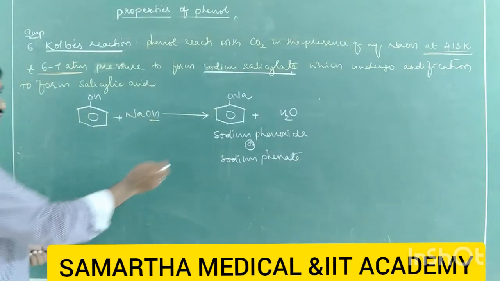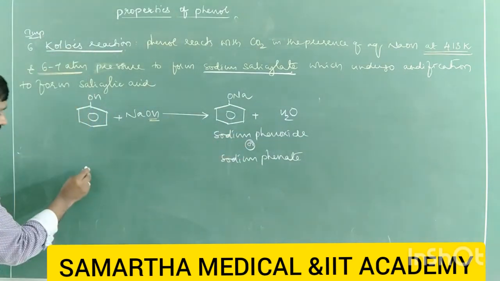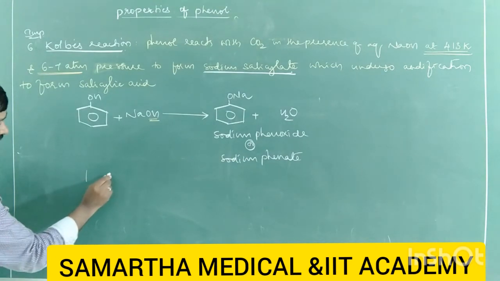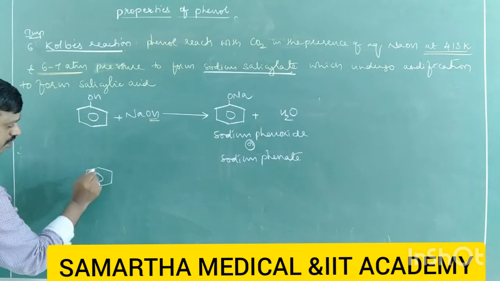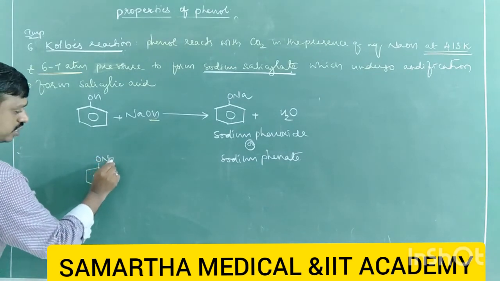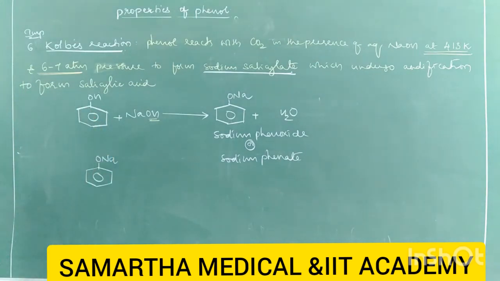Now this sodium phenoxide further reacts with carbon dioxide. Here carbon dioxide is the electrophile. Students, important, remember it is an electrophilic substitution reaction.